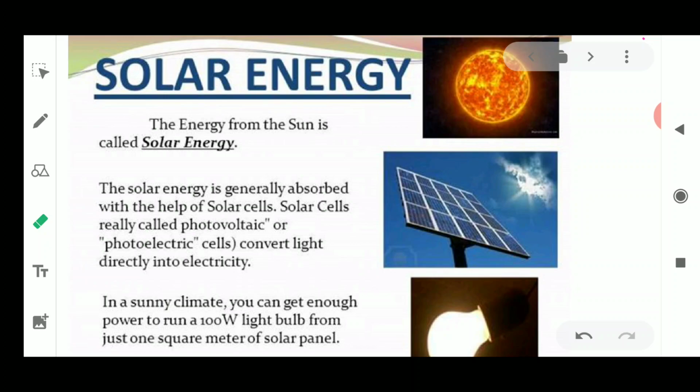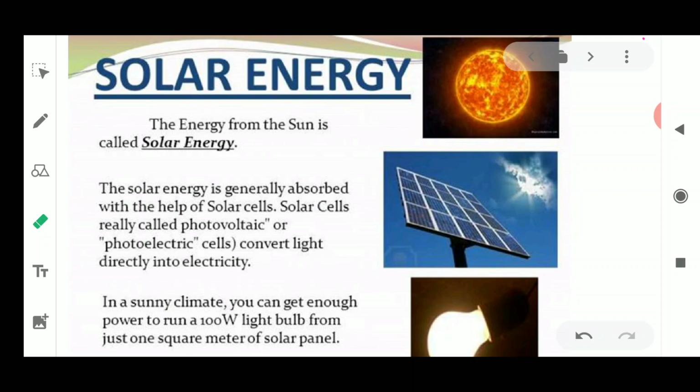Before starting today's video, I would like to tell you all that till now we have studied about fuel. We have also seen the features of an ideal fuel and also the sources of energy. In the sources of energy, we have studied the conventional as well as non-conventional sources of energy. So, inexhaustible and exhaustible sources of energy have also been studied, where we have studied about fossil fuels like coal and petroleum with their advantages and disadvantages under the heading of conventional sources of energy.